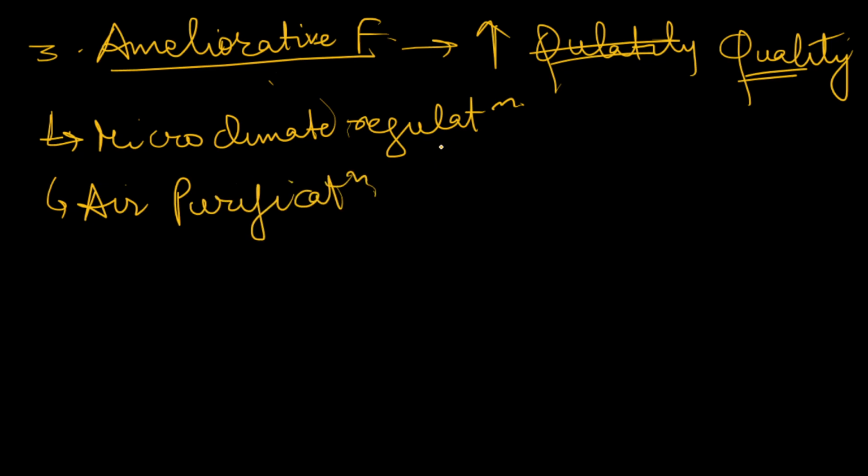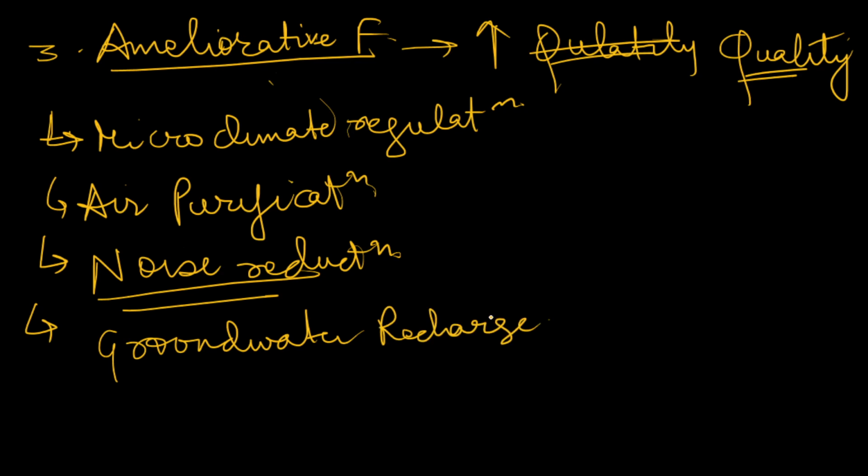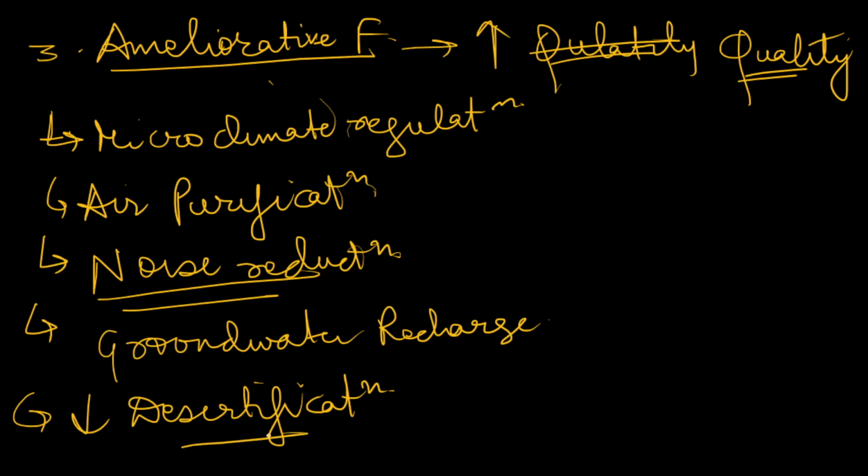For example, we all know that forests release O2 and absorb CO2. Even many big forests are referred to as lungs of the planet, for example, the Amazon forest. You can also mention noise reduction. Forests act as a buffer to reduce noise pollution. It leads to groundwater recharge. It reduces the chances of desertification. So these are the ameliorative functions of forests.